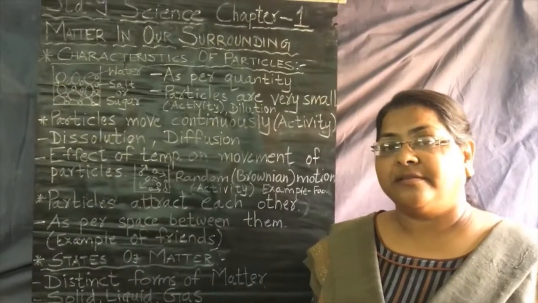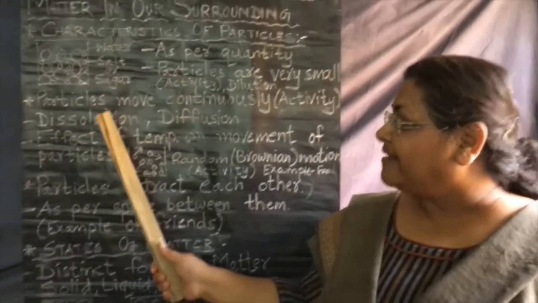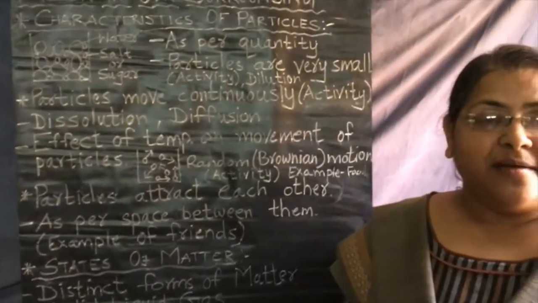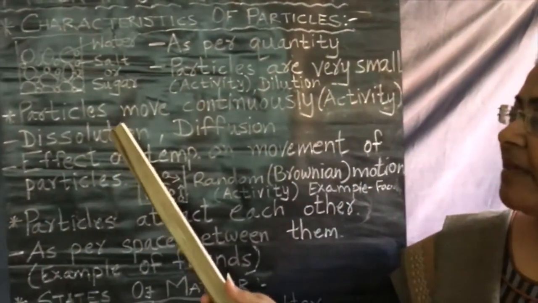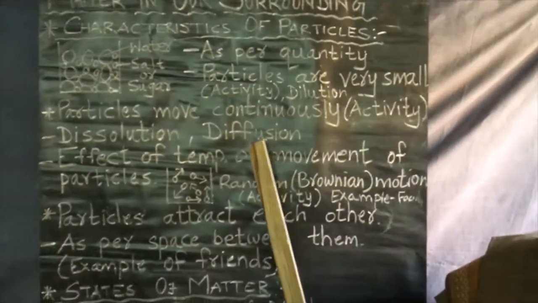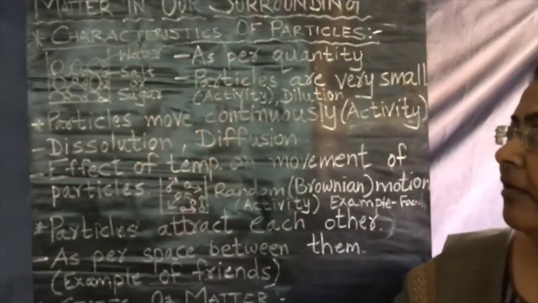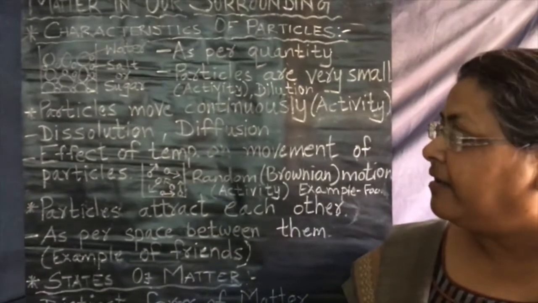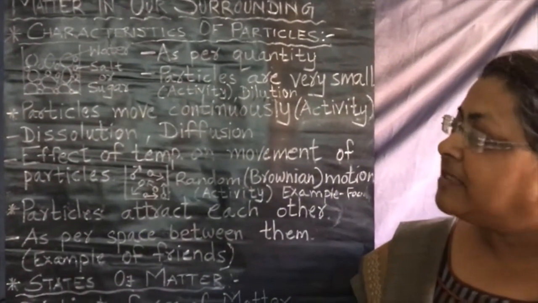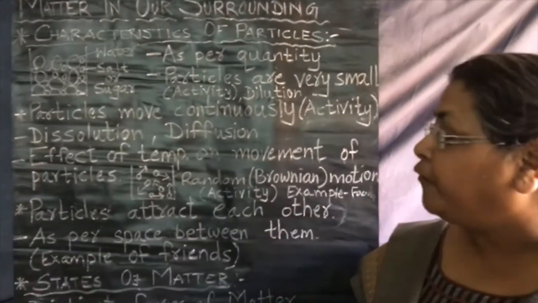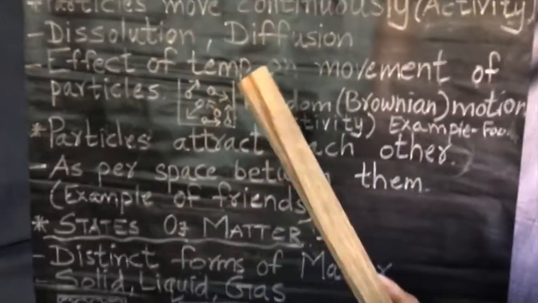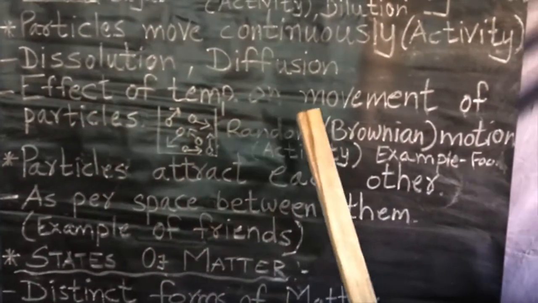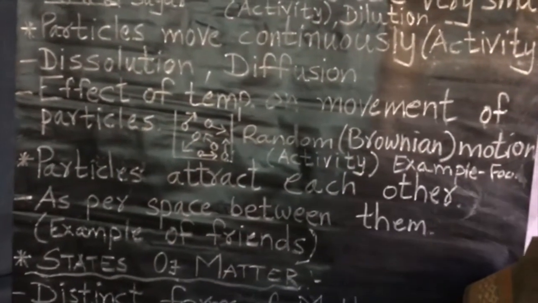Hello dear students. So now, particles move continuously, but with the help of dissolution and diffusion we came to know that particles move. Intermixing of the particles is possible by their own diffusion or by external stirring, that is dissolution. Now let us see, is there an effect of temperature on the movement of particles?